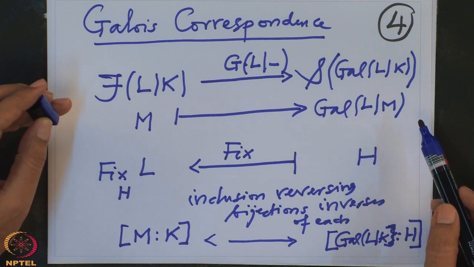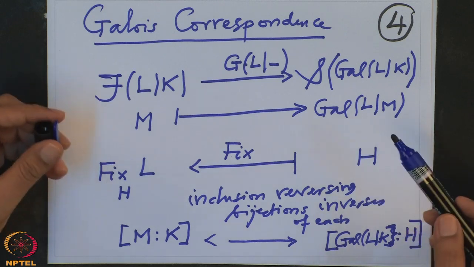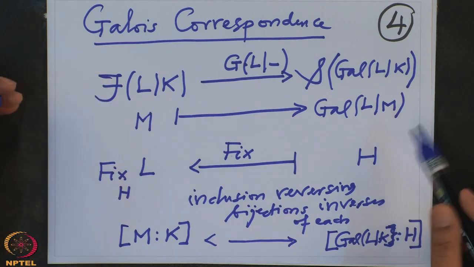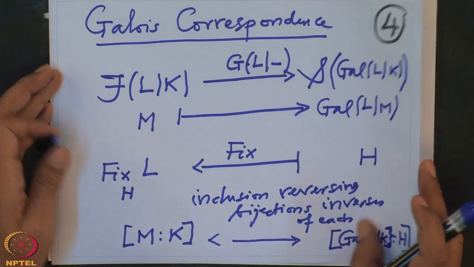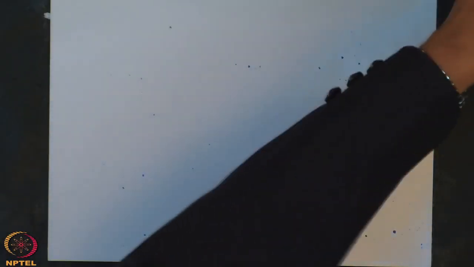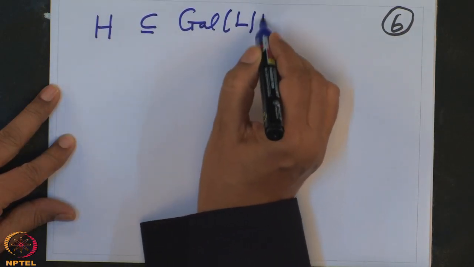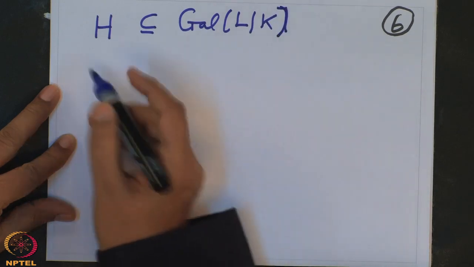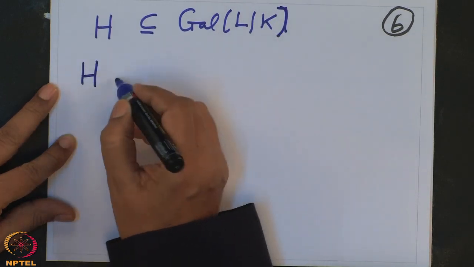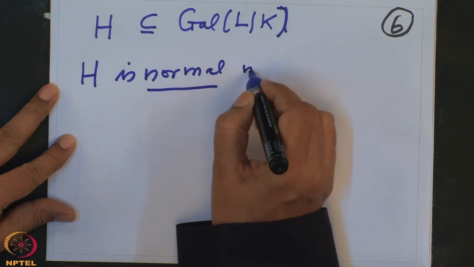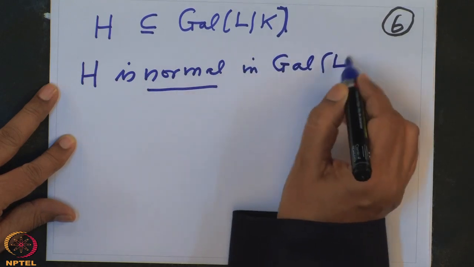So we will have some results which connect group theory and intermediary fields in a more intimate way. Right now the result I am aiming at is: suppose H is a subgroup of the Galois group Gal(L/K), and we assume H is normal in G, the Galois group of L over K.